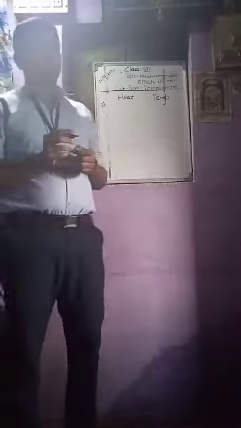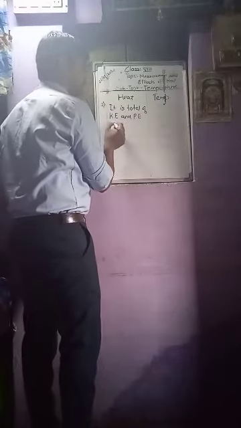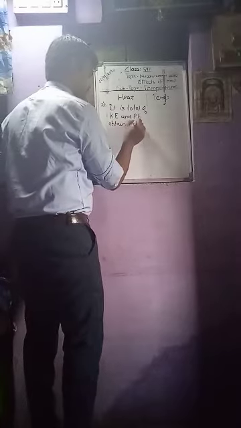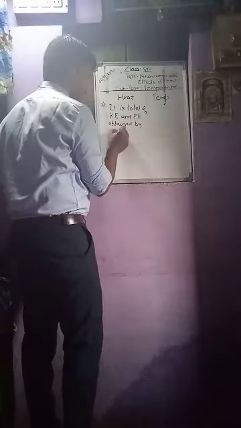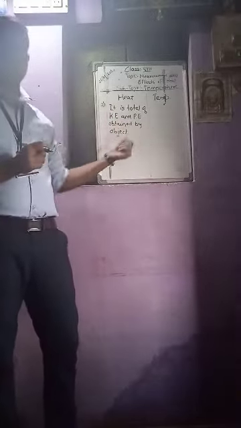Now we'll move to the next point. What is the next point? So it is the total of kinetic energy and potential energy obtained by an object. What is heat? It is the total energy of kinetic energy and potential energy obtained by an object.